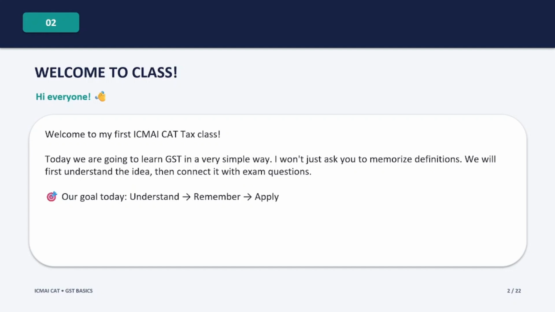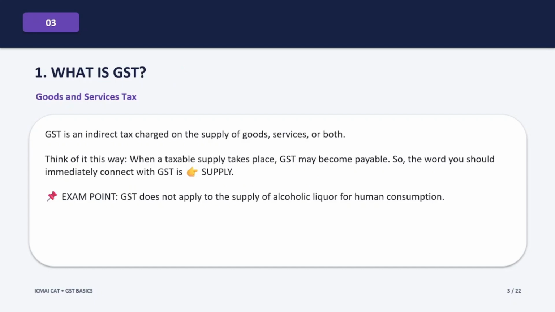Okay, let's begin. So first of all, what is GST? GST stands for Goods and Service Tax. In simple words, GST is an indirect tax charged on the supply of goods, services, or both. Now, I want you to remember one very important word here. The word is supply. Whenever you think about GST, immediately connect GST with the word supply. Why? Because under GST, supply is the taxable event. We'll study supply in more detail later in this video.